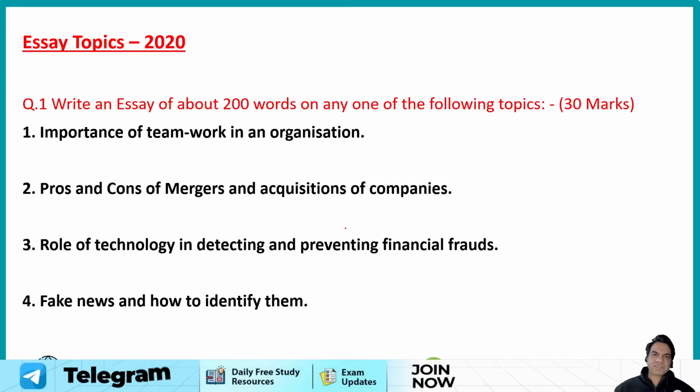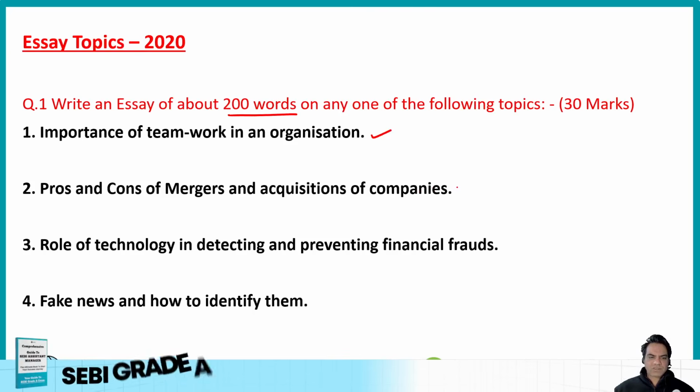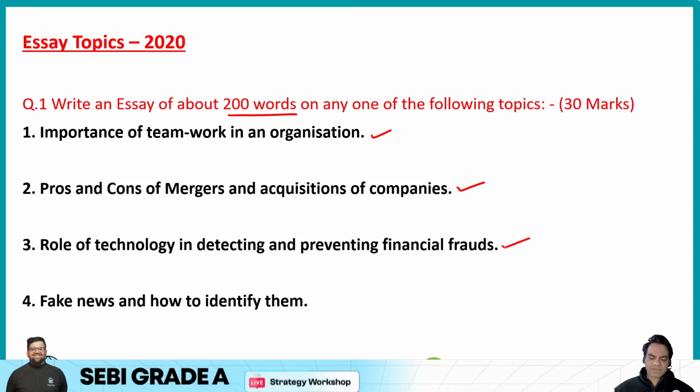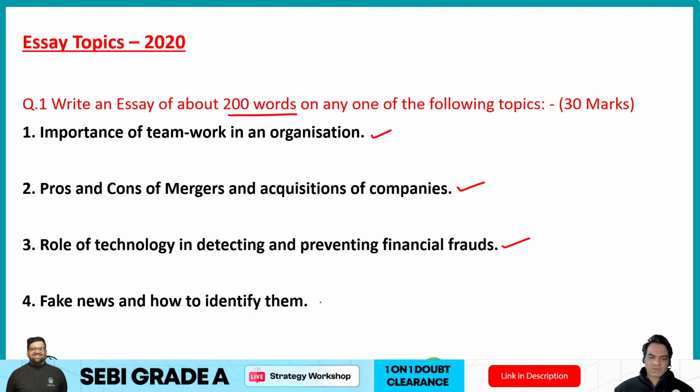Let's look at the previous year guys, 2020. Now guys, in the year 2020, the topics that were given, the word limit was again 200 words and the topics were importance of teamwork in an organization, management topic, pros and cons of mergers and acquisitions of companies based on management again, role of technology in detecting and preventing financial frauds, again topic based on finance, and fake news and how to identify them.